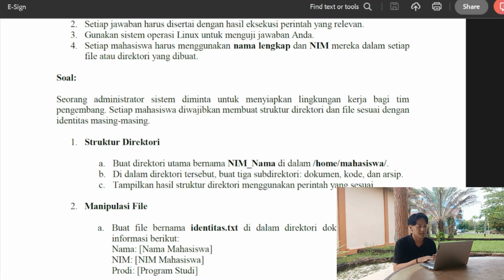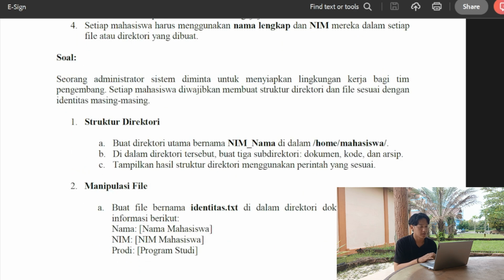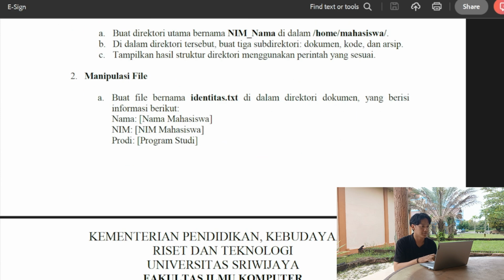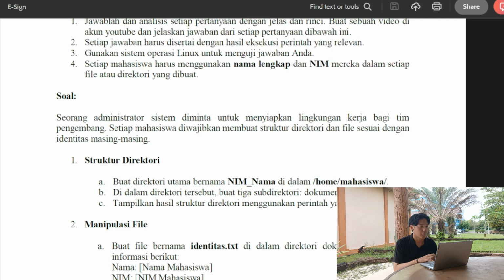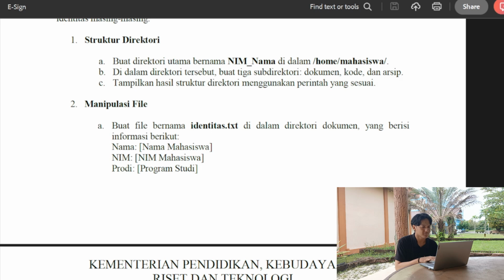Alright, this is my case study in the midterm exam. There are 5 tasks that I need to complete. The first is directory structure, or making some file directories and subdirectories. The second task is file manipulation.